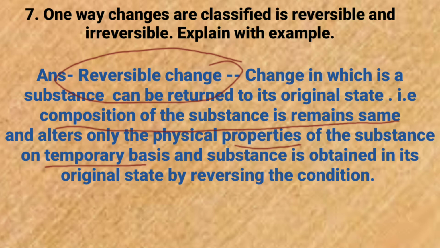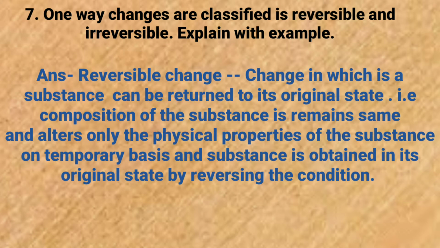Reversible change is a type of change in which a substance can be returned to its original state. That is, the composition of the substance remains the same and only the physical properties of the substance are altered, on a temporary basis. Got it? So the physical property that is changing is changing on a temporary basis, not permanent. Okay. And the substance is obtained in its original state by reversing the condition.